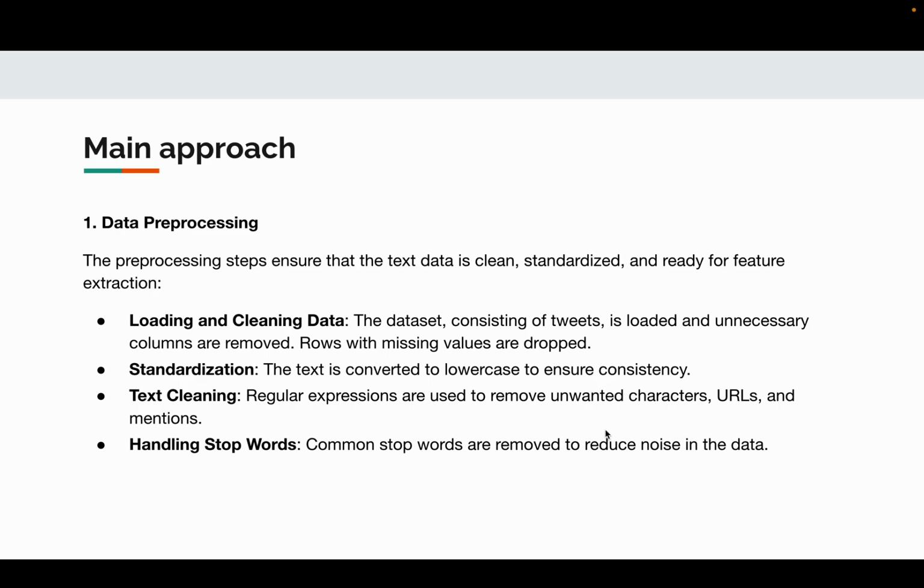Regular expressions help remove unwanted characters, URLs, and mentions, stripping away noise and retaining the core content of the tweets. Additionally, we remove stop words like and, the, and is, reducing clutter and focusing on sentiment-bearing words. These preprocessing steps ensure our data is clean and standardized, laying a solid foundation for effective feature extraction and model building.